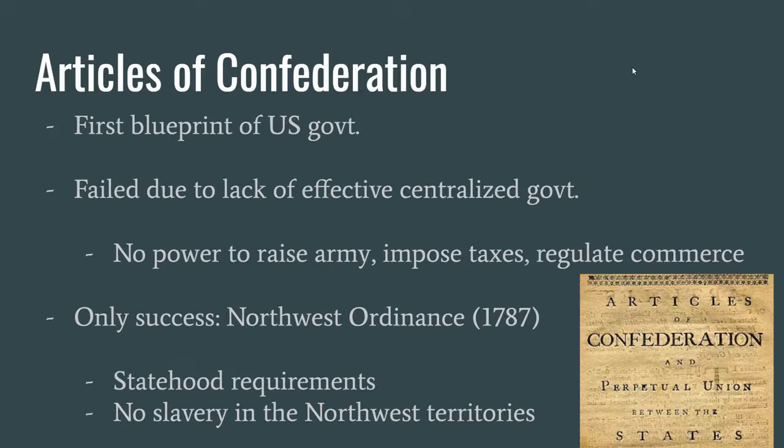Okay, next we have the Articles of Confederation, the first attempt at a national government. It will be short-lived, though, as it fails due to its lack of an effective centralized government. Some of the issues are there was no power to raise an army, impose taxes, or regulate commerce. It does have one success, though, and that is the Northwest Ordinance, which organizes the Northwest Territories gained in the Treaty of Paris. The ordinance outlines requirements for statehood and also bans slavery in the Northwest Territories.